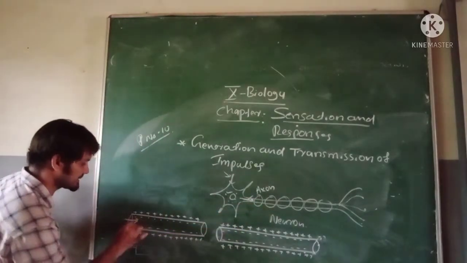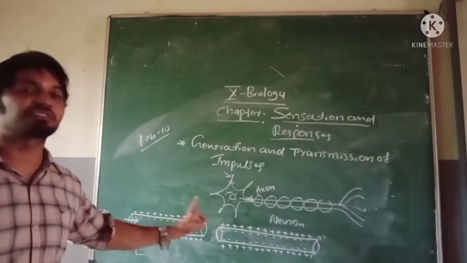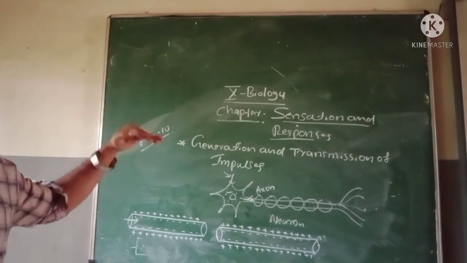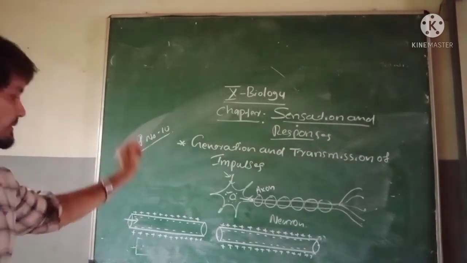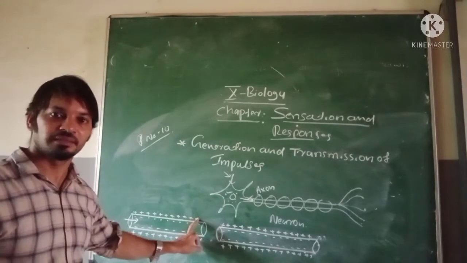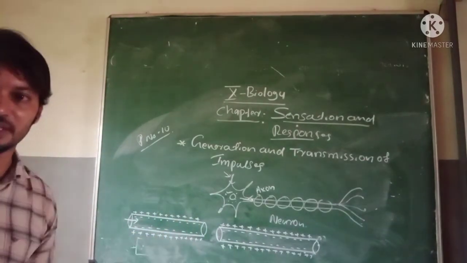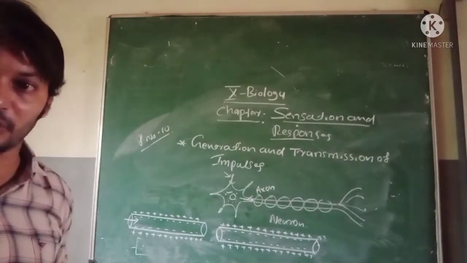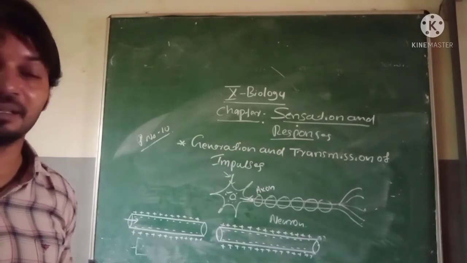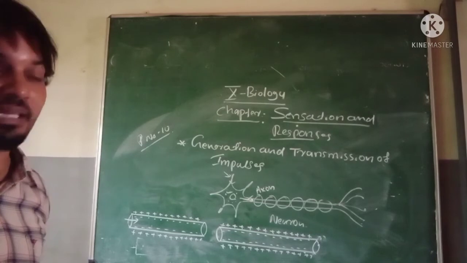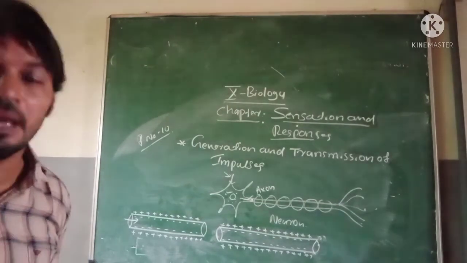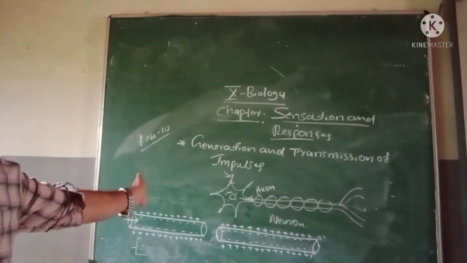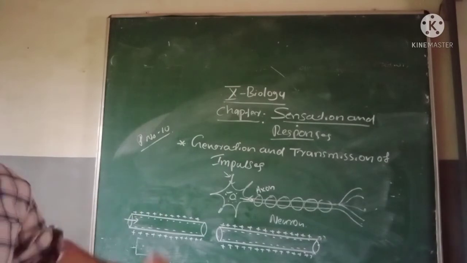Before, I said the axon is made by the plasma membrane. The outer surface of the plasma membrane has a positive charge and the inner surface a negative charge. Do you know why charge is mentioned in the axon? Because certain ions are distributed here. Calcium ions, magnesium ions, and different types of ions are present in the axon. Do you understand now?